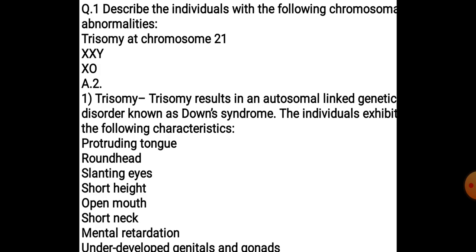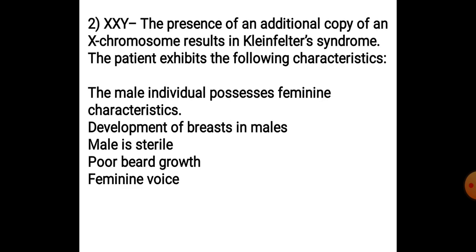यहाँ पे ट्राइसोमी मीन्स होता है एक एडिशनल क्रोमोसोम जुड़ जाता है. Okay, so at chromosome number 21, what are the symptoms? That is protruding tongue, round head, slanting eyes, short height, open mouth, short neck, mental retardation, underdeveloped genitals and gonads. So these are the few symptoms of trisomy.